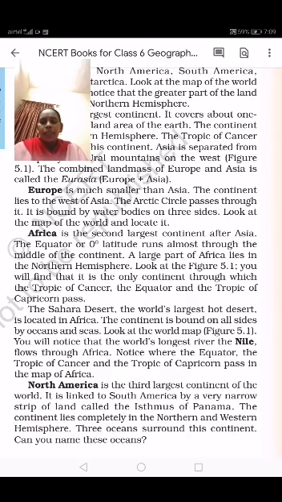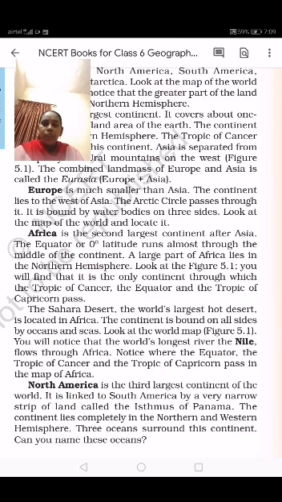Yesterday I explained about the continents. We have learned about Asia, Europe, and Africa. Asia is the largest continent, and Africa is the second largest continent. The world's largest desert is located in Africa only.